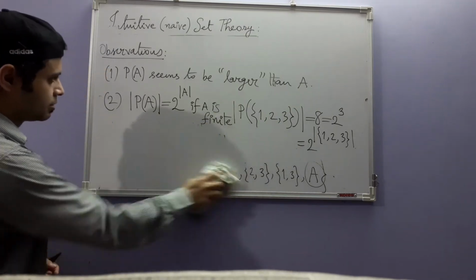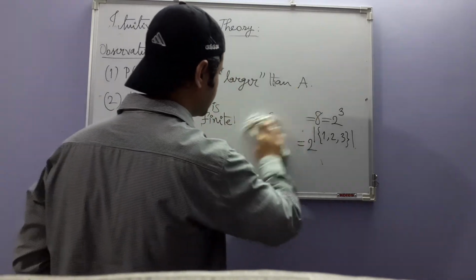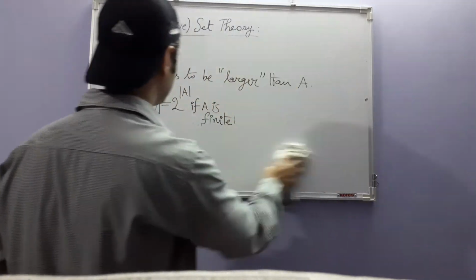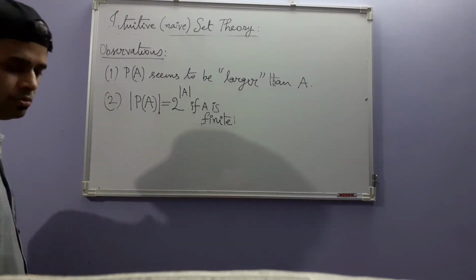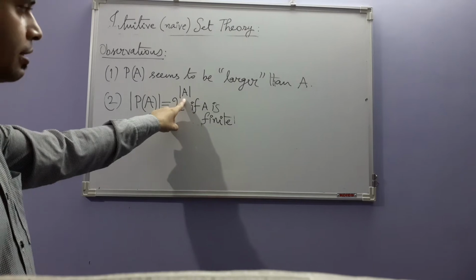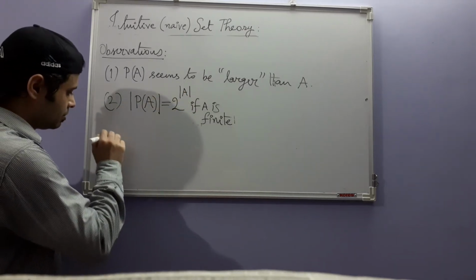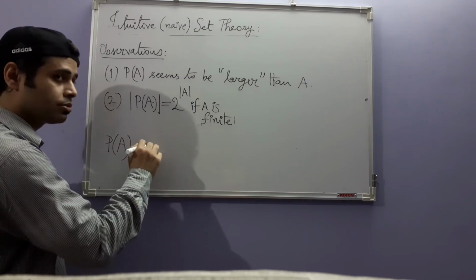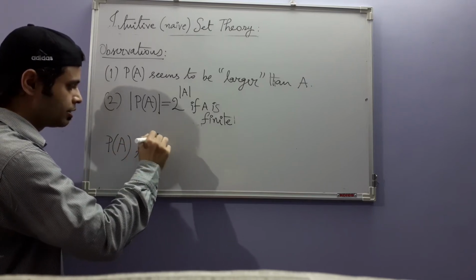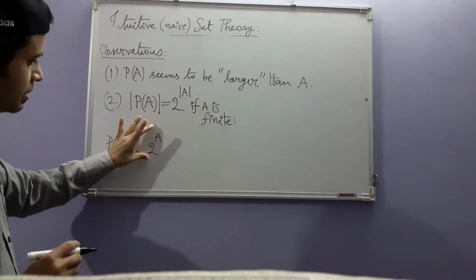Now this fact that the number of elements in a power set turns out to be a power of 2, which is also given by the cardinality of the original set. You see, apart from denoting the power set of A by P of A, we also said that it is denoted by 2 to the power A. This is the reason for that. Okay, this is just a symbol.